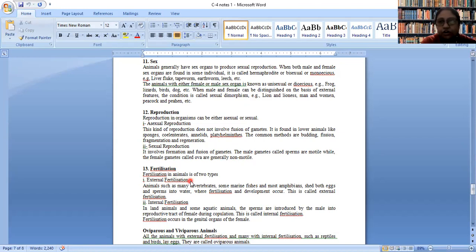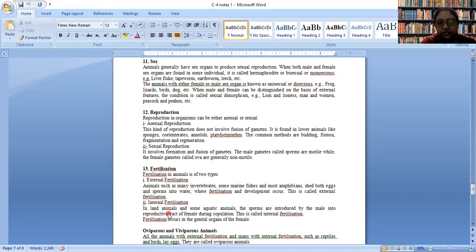In case of frogs and fishes, many times external fertilization is observed. Internal fertilization is also observed in fish, in the case of marine fishes which are called cartilaginous fish. So what happens? The gametes are thrown out of the body. They will detect each other. Fertilization occurs outside the body, and the fertilized eggs produce the new organism.